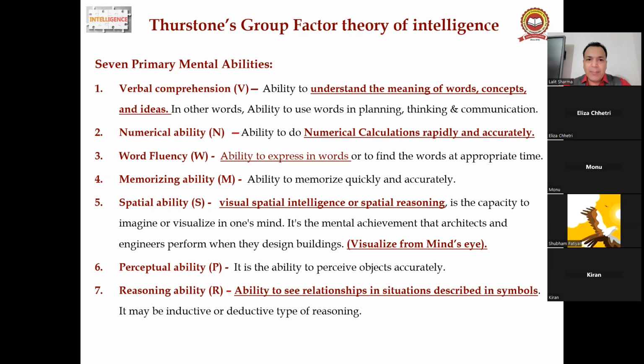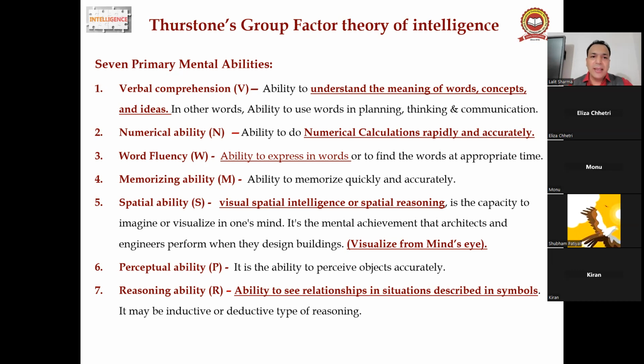Second is numeric ability: the ability to do numerical calculations rapidly and accurately. You have seen that some persons immediately give answers to any numerical question. They have a very good numeric ability. But some have verbal comprehension, understanding of the meaning of words and concepts.